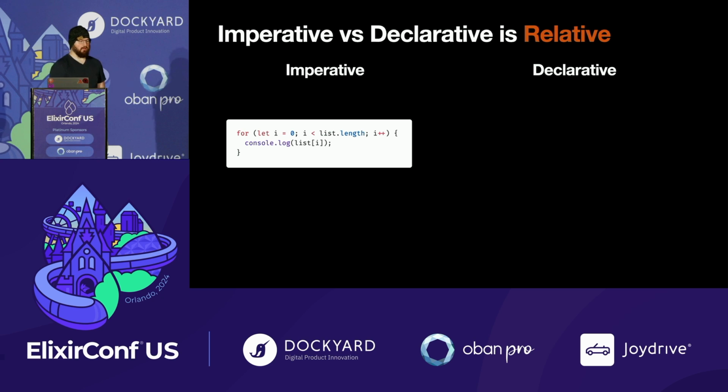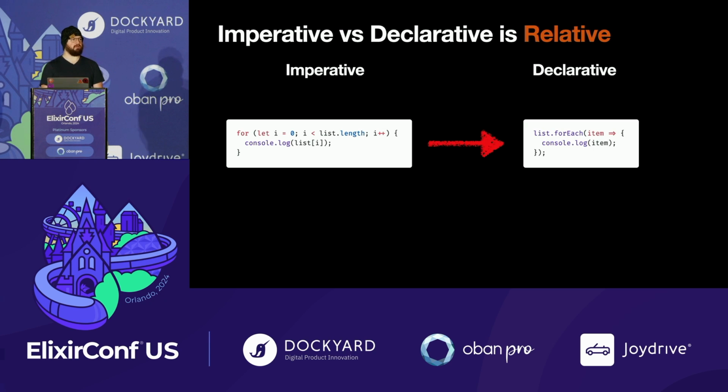Another important bit about imperative and declarative is that it's a relative thing, right? Typically relative to how much you used to have to tell the computer to do before somebody made some new thing that is more declarative. So here you see an example of iterating over a list in JavaScript. This is more imperative than this one. This one is more declarative. We say list.forEach, and we don't explain how to iterate over the list. It knows, the implementation is encapsulated. And so in that way, imperative versus declarative is relative.